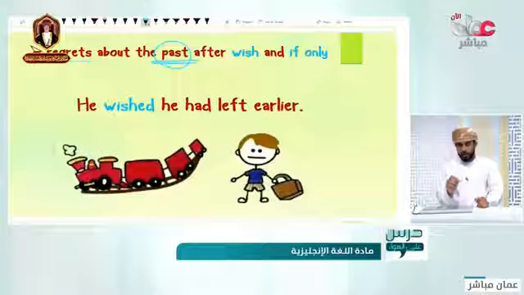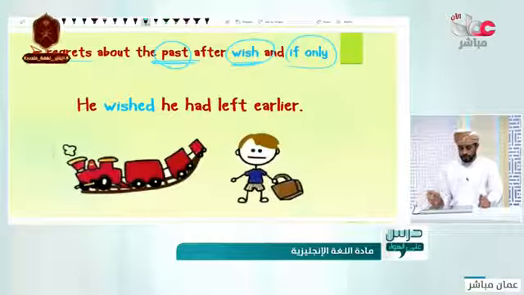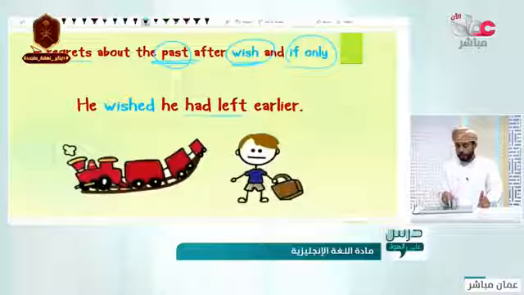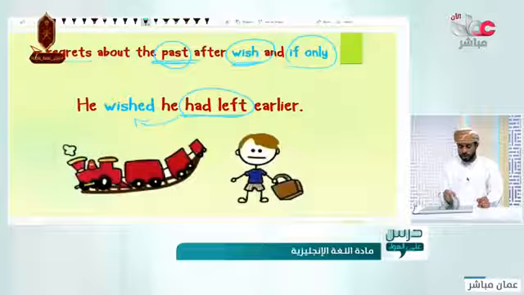Good. What are the two words? Wish and if only. The first example says, he wished he had left earlier. Well, he's late and he wished that he had done something. So this is the past perfect because we have the word wish.